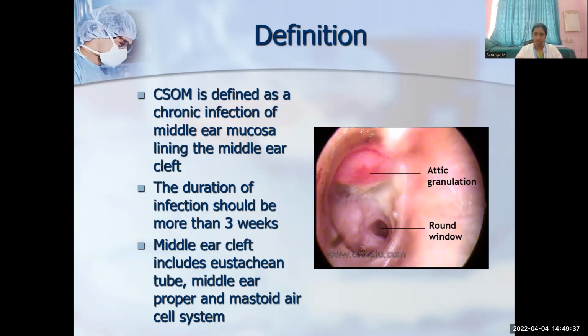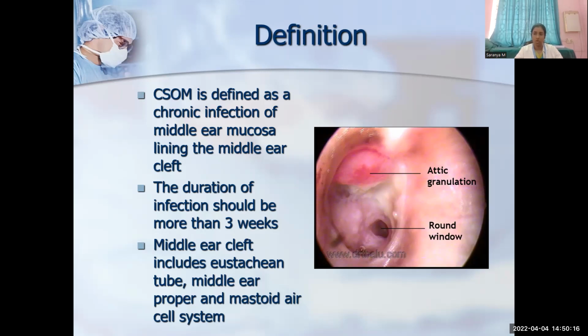So, in order to say it is chronic suppurative otitis media, the duration of the disease process should be at least 3 weeks to 3 months. Once again, the middle ear cleft includes the eustachian tube orifice, mesotympanum, attic and mastoid antrum. There are two types of CSOM. One is tubotympanic disease, also called safe disease or mucosal type of disease. Next is atticoantral disease or squamosal disease or unsafe ear. Today we are going to see about the safe type or tubotympanic type of